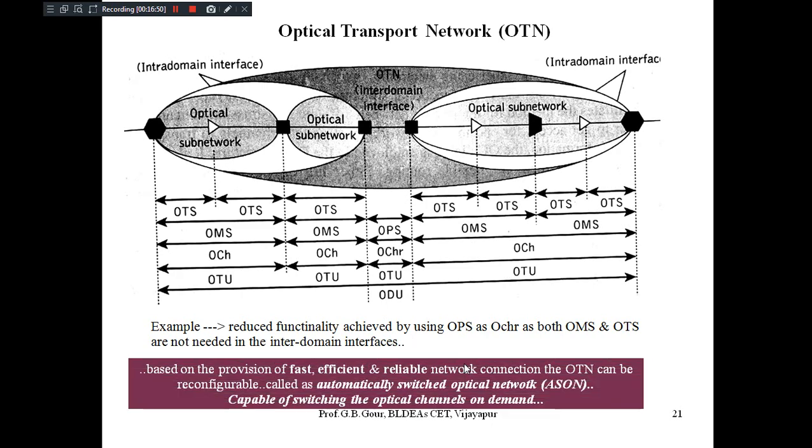Based on the requirement for a fast, efficient and reliable network connection, the OTN can be reconfigurable. We can configure the OTN based on how many sections you want, as per your requirement. If you automatically reconfigure it, it is known as the automatically switched optical network, ASON, capable of switching the optical channels on demand. So ASON is nothing but a reconfigurable OTN. This is important.